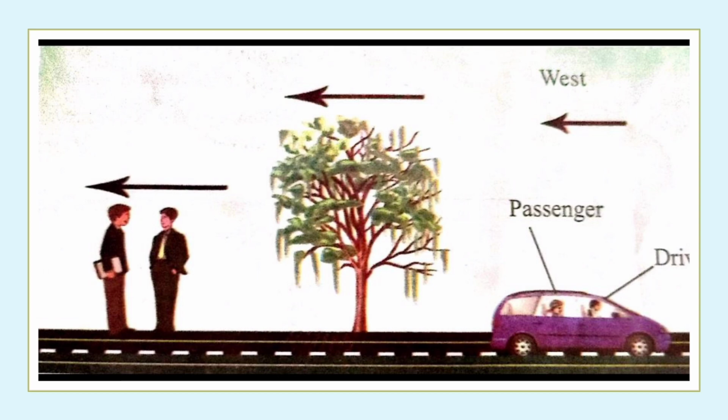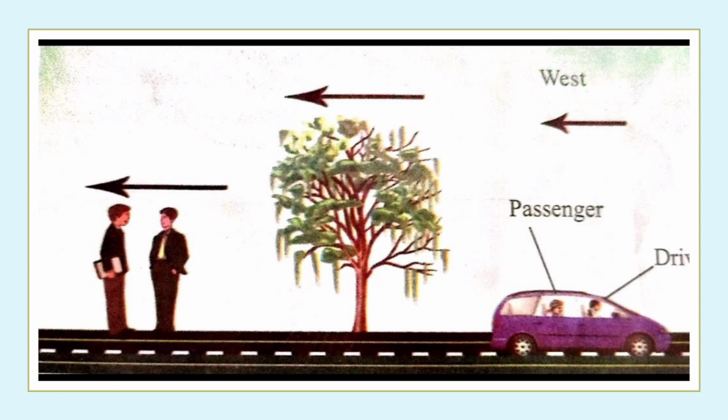Children, observe figure 2 and watch the discussion between the driver and the passenger. Driver, what is the state of motion of the tree? Passenger, it is moving due west. Driver, what is the state of motion of the persons beside the road? Passenger, they are also moving due west. Driver, what is my state of motion? Passenger, you are at rest. Driver, what is the state of motion of the car?